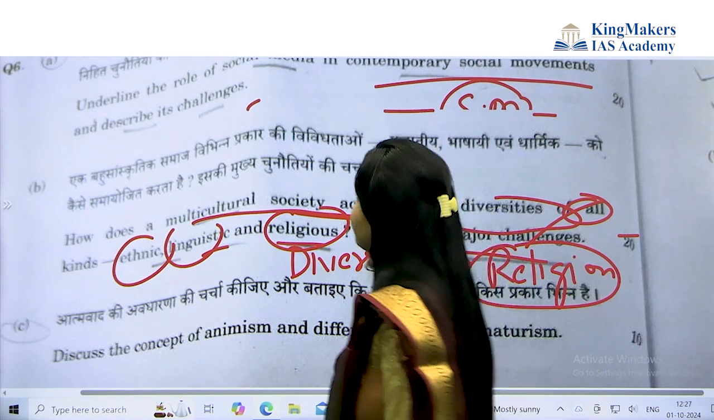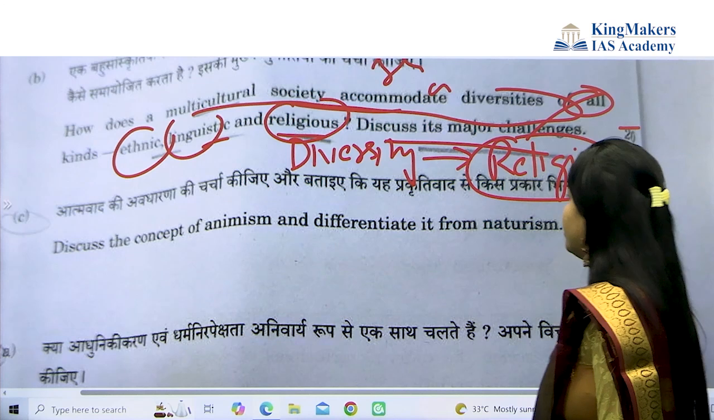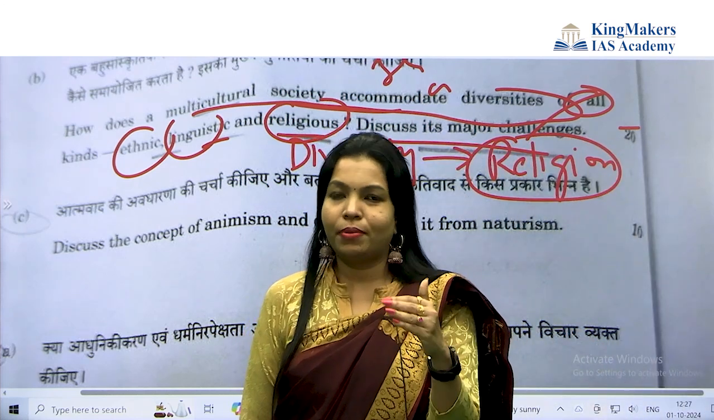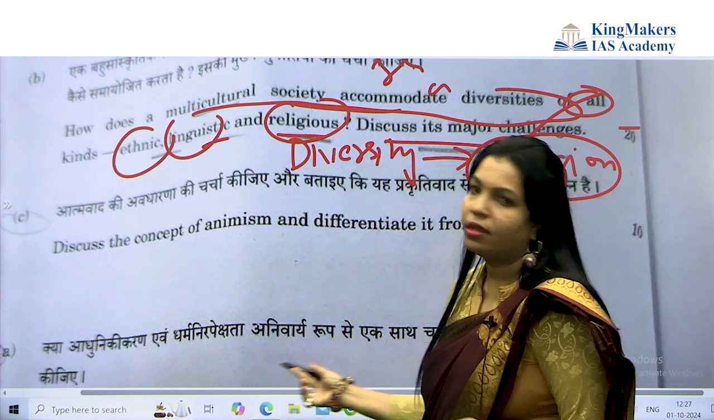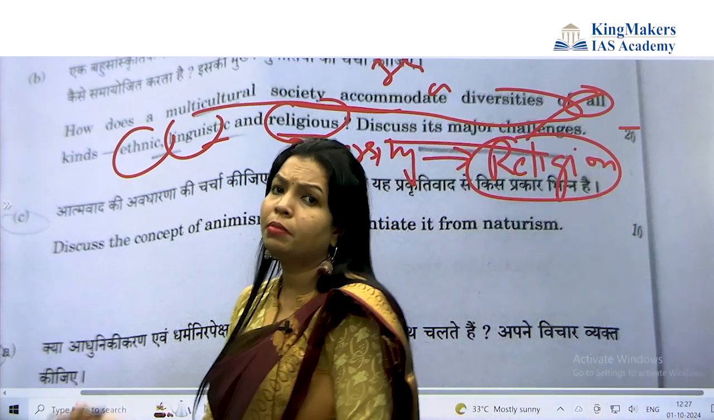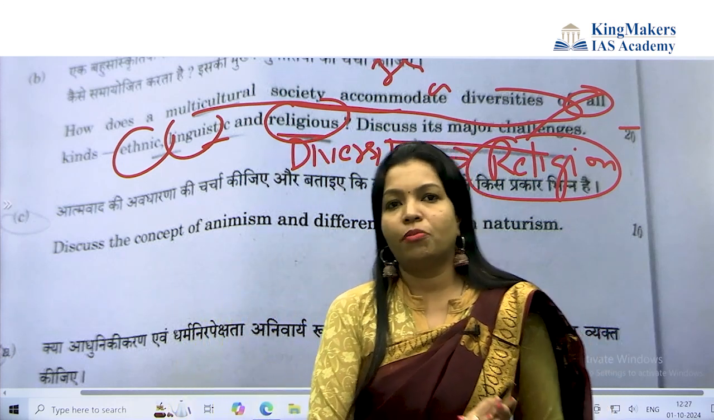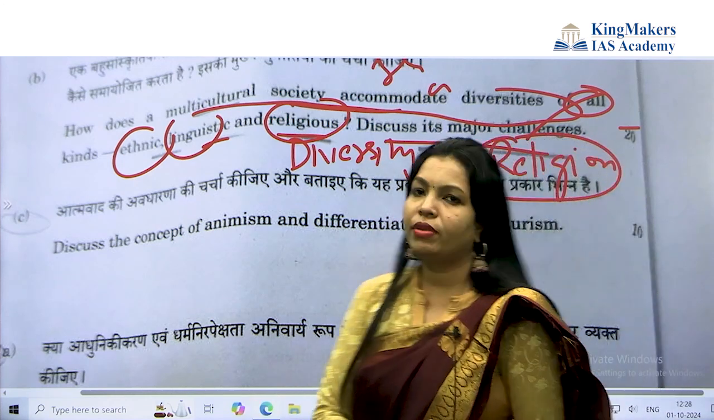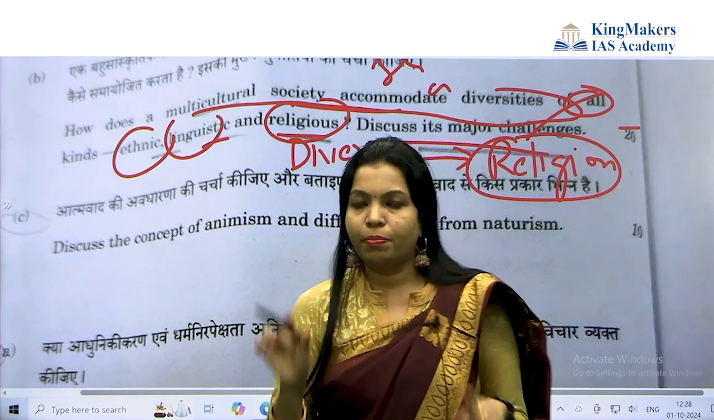Next, discuss the concept of animism and differentiate it from naturalism. Chapter number 8. Again, they asked back to back questions from the same chapter this time. This question is again religion and society, animism. You know August Comte has talked about animism, monoism and pluralism. Animism is worship of nature. But they are asking how animism is different from naturism. Naturism is only worship of nature.